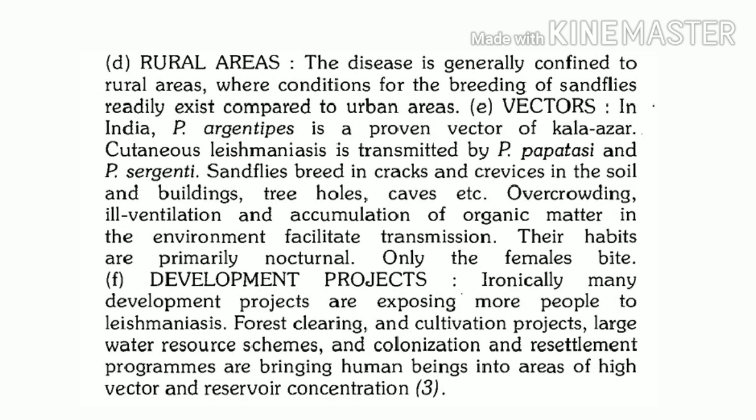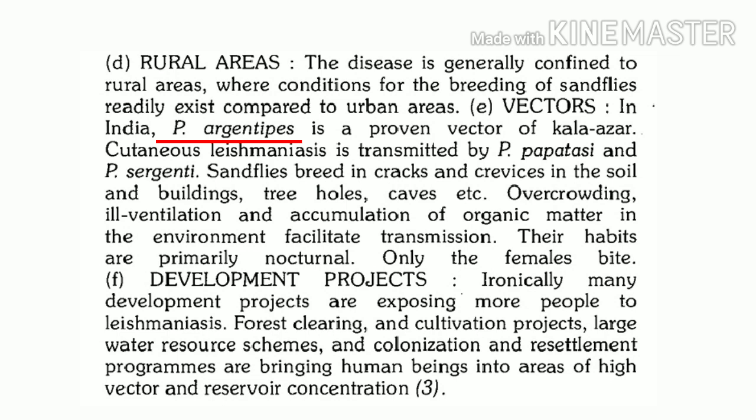Now let's see vectors in detail. There are several species of sandfly. The most important vector for transmission of visceral leishmaniasis in India is Phlebotomus argentipes.